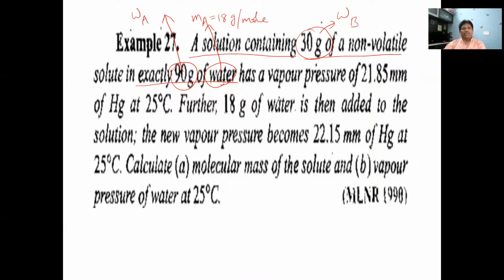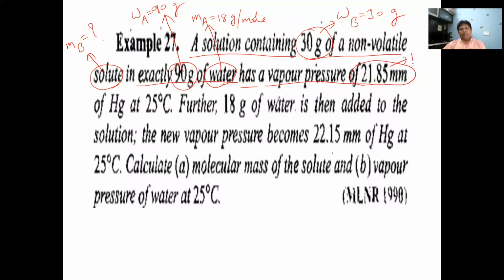So water is the solvent here, and its gram molecular weight we know. The solvent weight, 90 grams of water, and its gram molecular weight of 18 grams we know. Similarly, the weight of solute is 30 grams, but we don't know which solute it is. They simply said solute. So the gram molecular weight of solute we don't know. That solution has a vapor pressure of 21.85 mm.